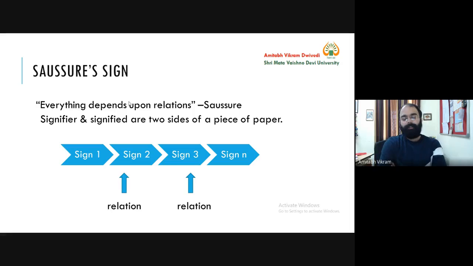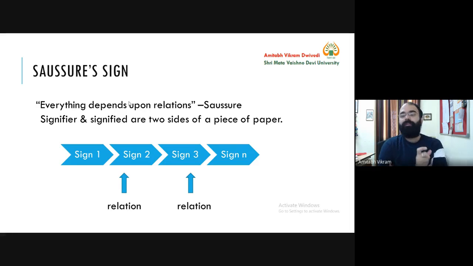That is a phoneme. For example, dog. Now in dog we have three sounds: d, o, g. So we have three phonemes here. D is one sound segment, o is another sound segment, and g is another sound segment.